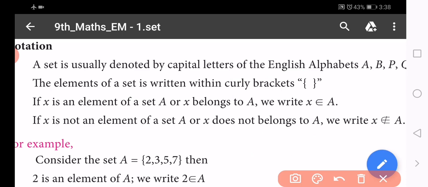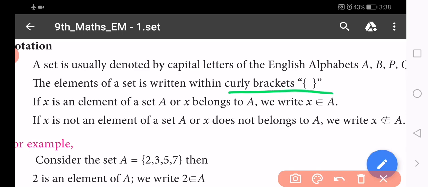Set means you use the curly brackets; then only it is called a set. In your previous standard you studied the set of natural numbers and the set of whole numbers, so we have already used the word set in our mathematics.